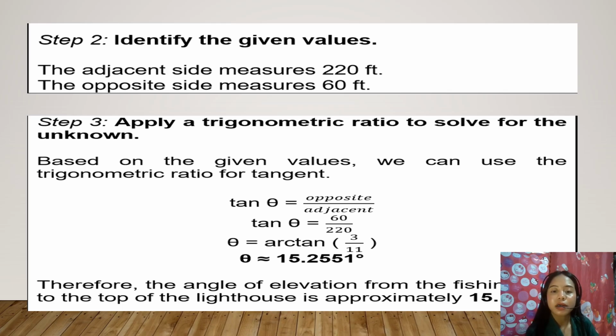So arc tan 3 over 11 gives theta, which is approximately 15.2551 degrees. This is the angle of elevation from the fishing boat to the top of the lighthouse.